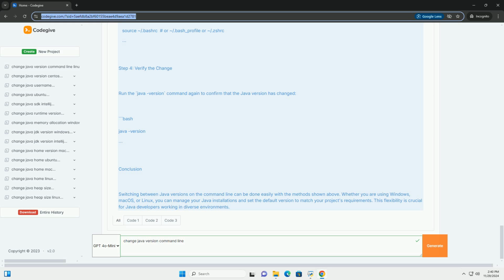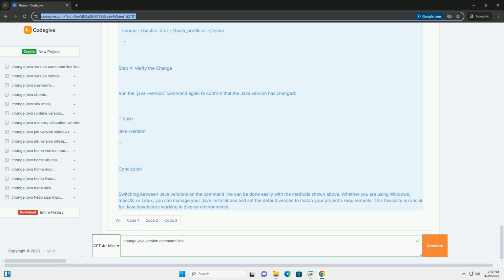On macOS/Linux. On macOS and Linux, you can use the update-alternatives command, for Debian-based systems, or directly manipulate the path variable. 1 using update-alternatives. You can use the following command to configure Java alternatives. This command will list the installed Java versions. You'll see something like this. Type the number corresponding to the version you want to use and press Enter.